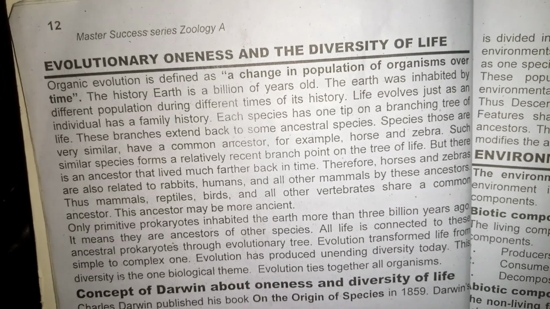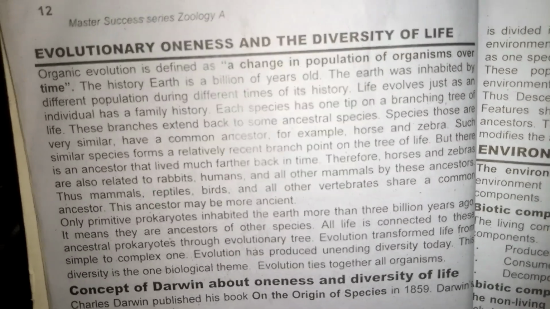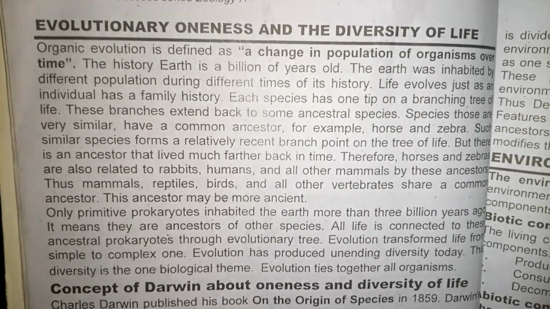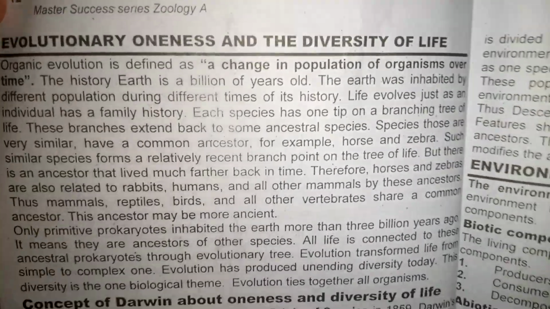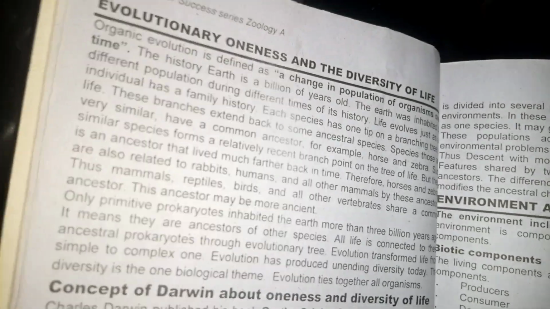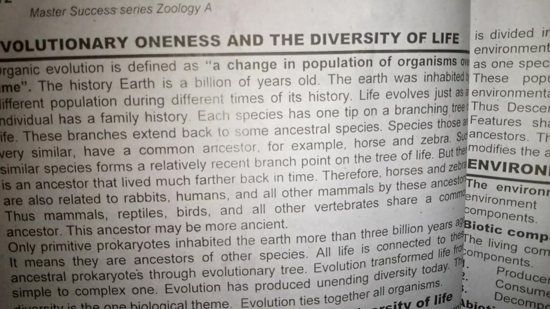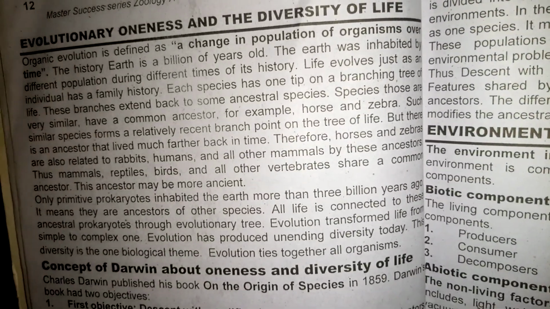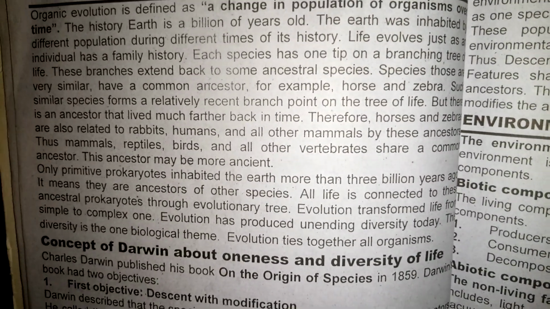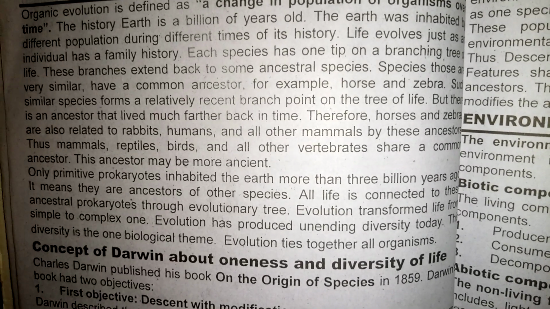Now we discuss the topic of evolutionary oneness and the diversity of life. Organic evolution is defined as change in the population of organisms over time. The history of Earth is billions of years old. The Earth was inhabited by different populations during different times of its history.